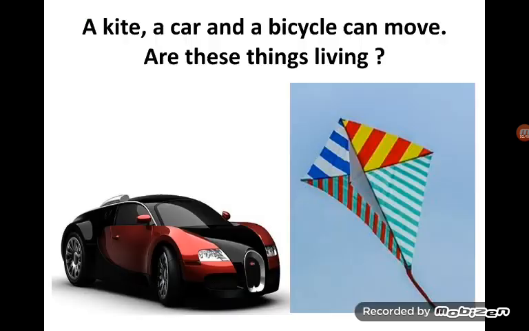Now see, a car and a kite can move. A car moves on a road. A kite flies in the sky. So, can we consider these things as living? No. Why? Because though a car and a kite can move, they do not move on their own. They do not breathe. They do not grow. They don't have babies. They do not need food and water to live.